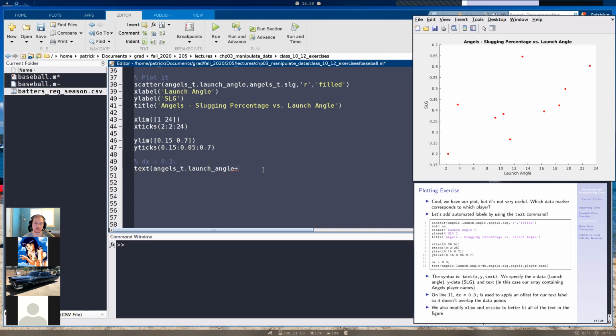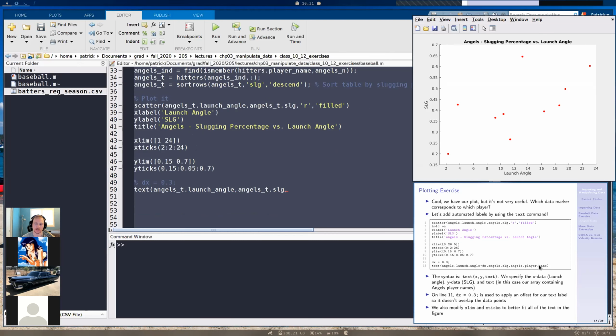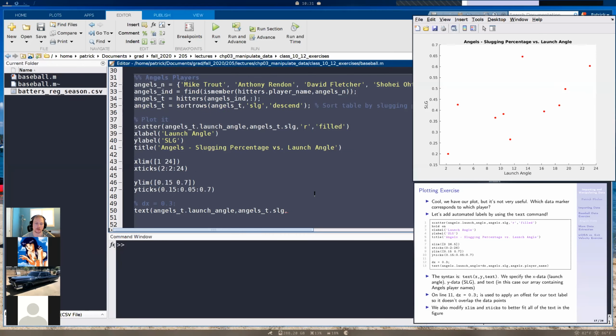And then I'm also going to put, actually, I guess I won't put that in quite yet. So let's put a comma, and now we have to specify the y data. So angels_t dot SLG for slugging. And now we have to specify the text. If I scroll up, we have our string array here, called angels_n. In my slides I called it a different name, but basically we just want our string array for the Angel players. So I'm going to put angels_n.